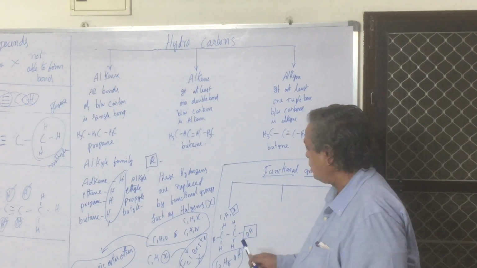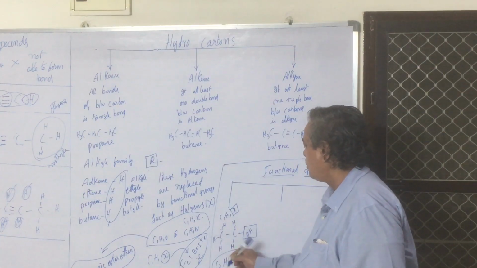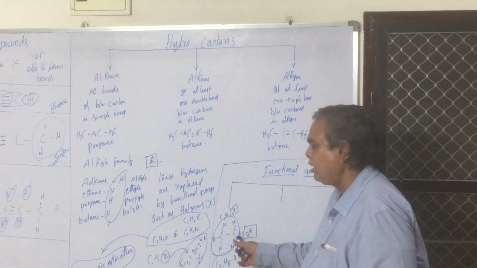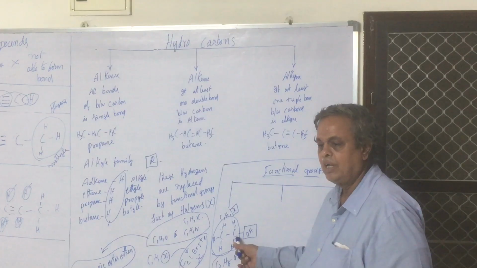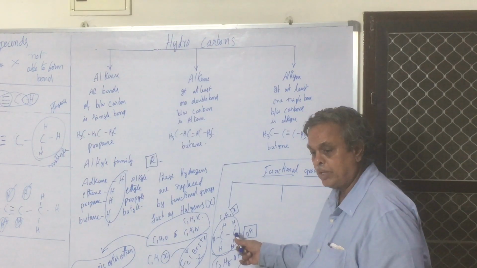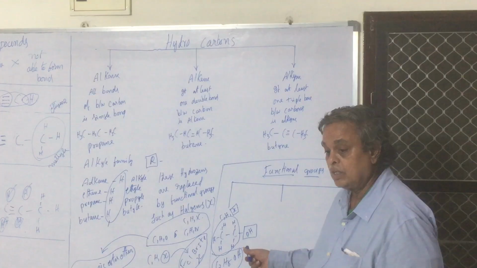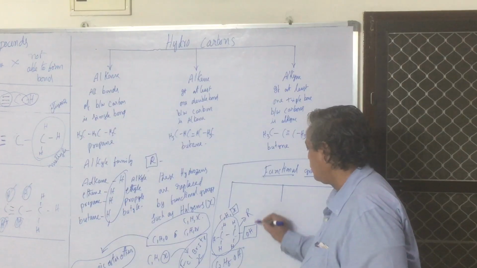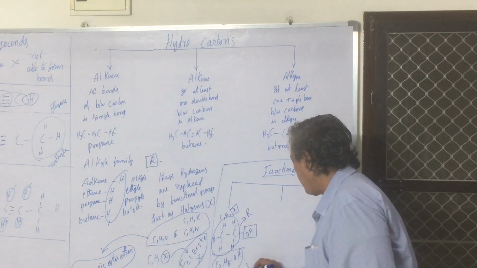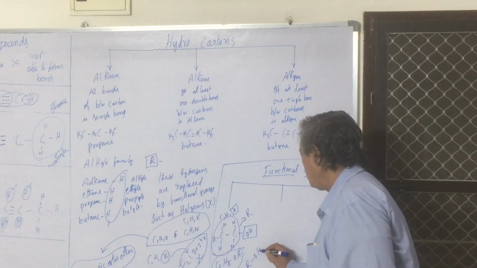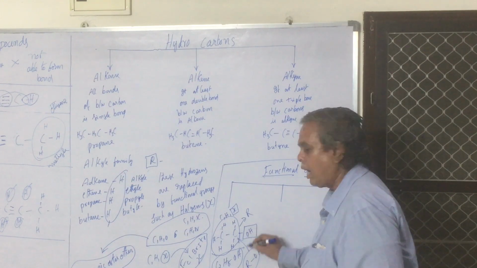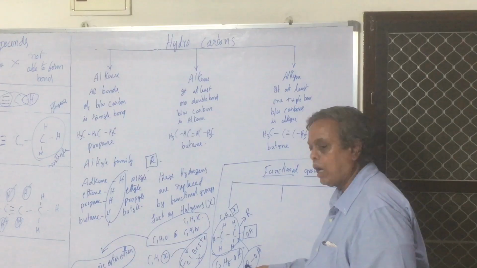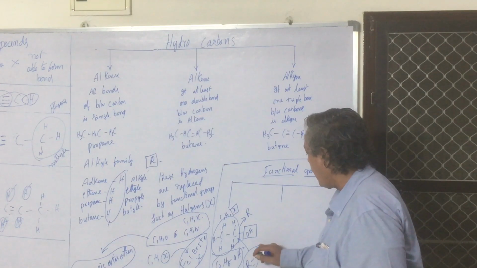What is this group called? Here we have lost one hydrogen. Alkyl group. This is ethyl. Alkyl group is R. This is alcohol. Write R OH. This remaining part is all R, which is referred to by R. In that way, you will have to write ROH.